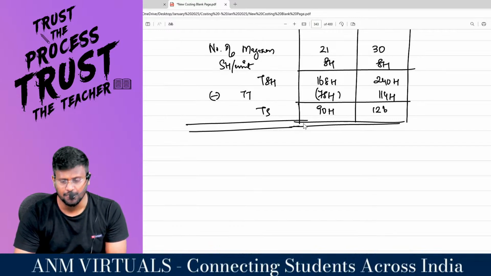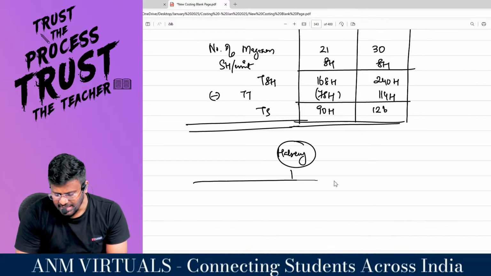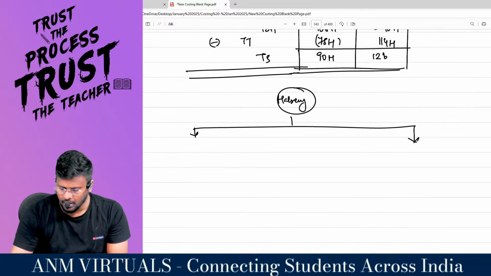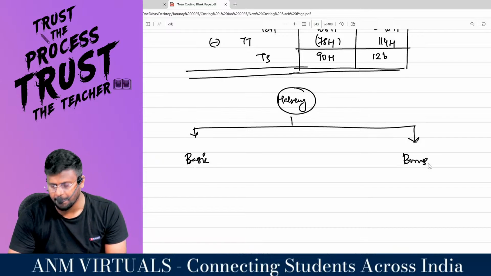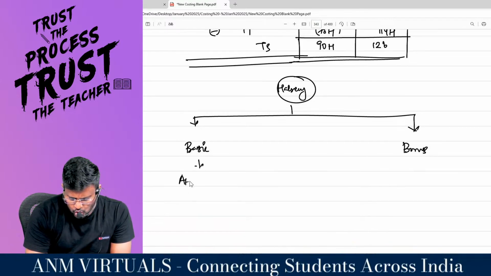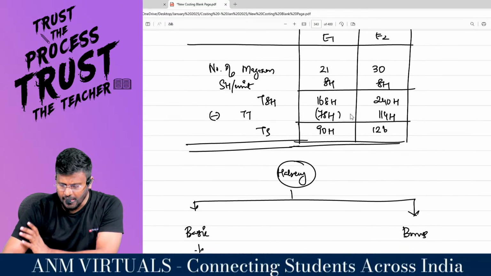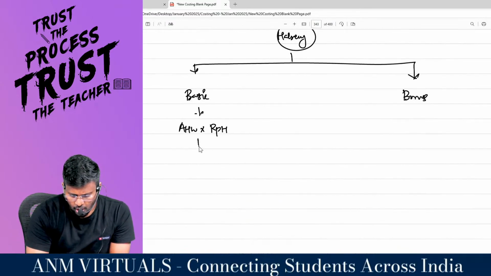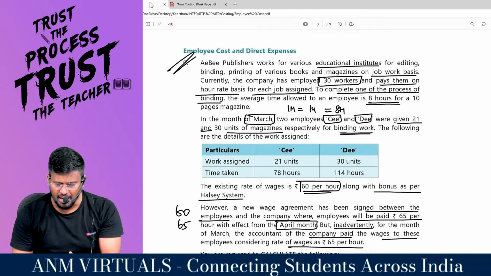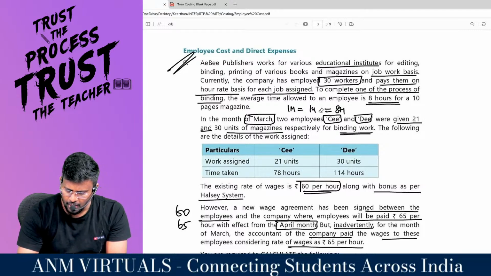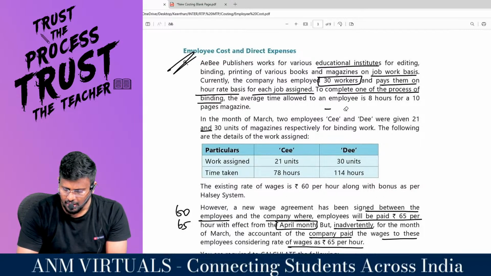Now you look at it. Now the company is following Halsey or Rowan. The company is following Halsey. Halsey is classified into how many categories? Two categories. Number 1 is basic and number 2 is bonus. Right, sir? Basic is nothing but actual hours worked into rate per hour. They really worked for a time taken of 78 hours. So 78 hours into what is the rate per hour? The rate per hour is 60 per hour.